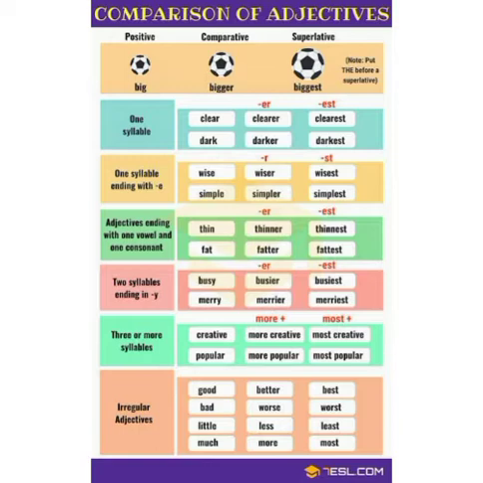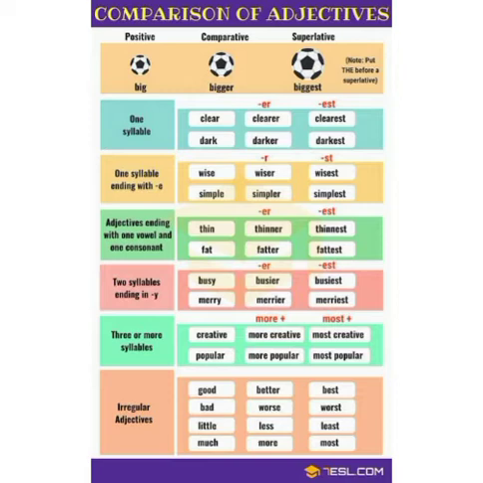Next is dark, one syllable: dark, darker, the darkest. Now, one syllable ending with e. What changes come in the spelling of such words? See wise, wiser, wisest.